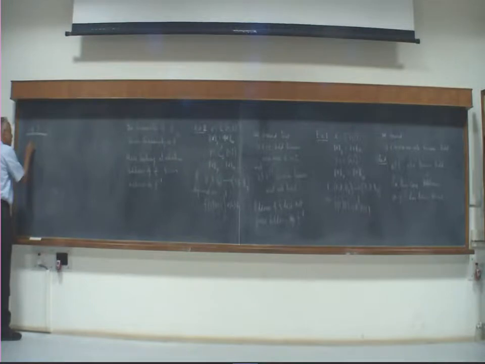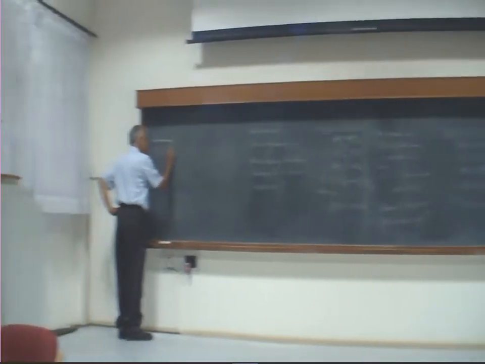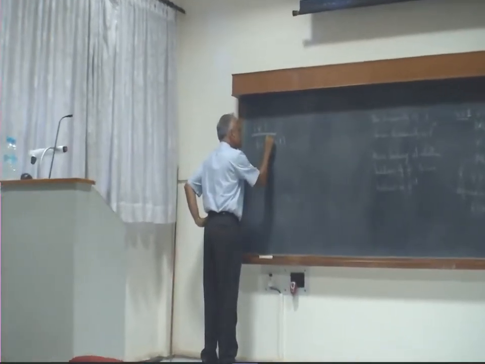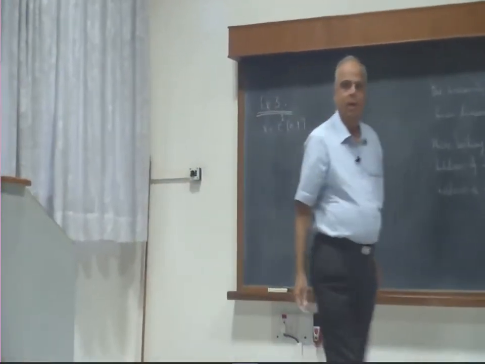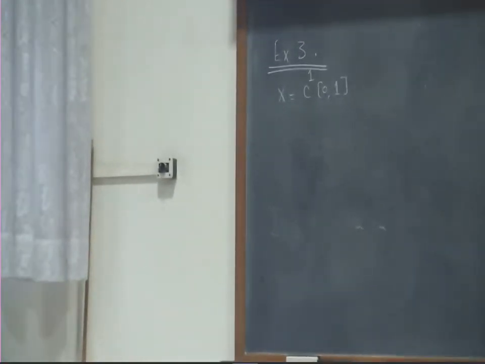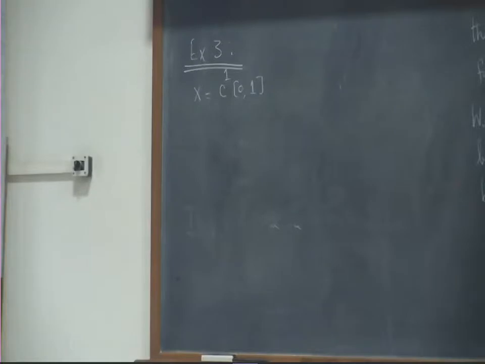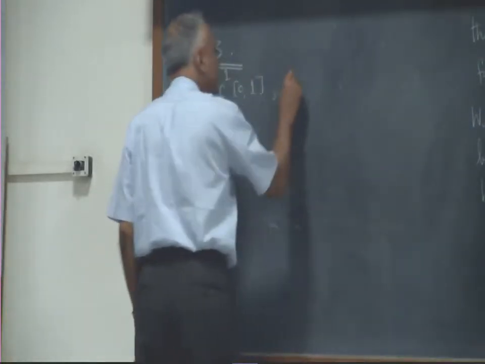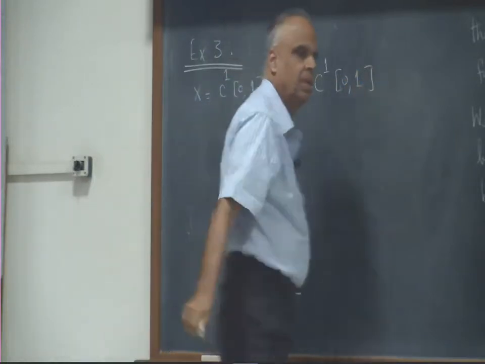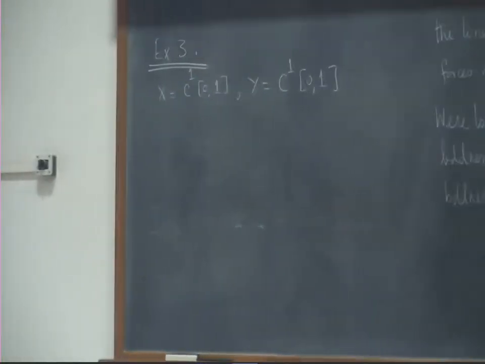What I am going to do is take X as C^1[0,1]. What is C^1[0,1]? Continuously differentiable functions on [0,1]. And I will take Y also as continuously differentiable functions on [0,1]. So I am going to take both X and Y to be the same vector space. What I am going to do is use two different norms on these two spaces.